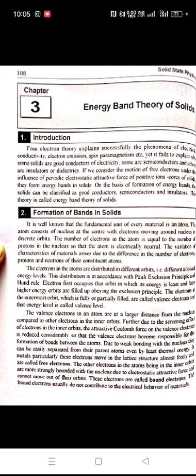The other electrons in the atom, being in the inner orbit, are strongly bound with the nucleus due to electrostatic attractive force and cannot move out of their orbit. These electrons are called bound electrons. The bound electrons usually do not contribute to the electrical behavior of material.